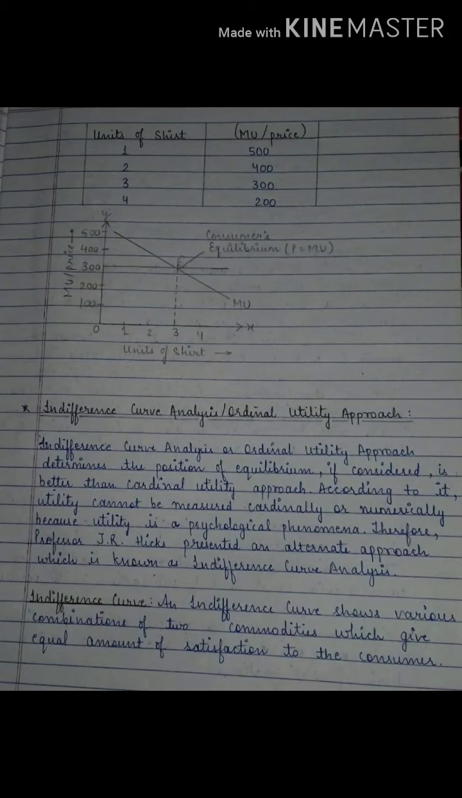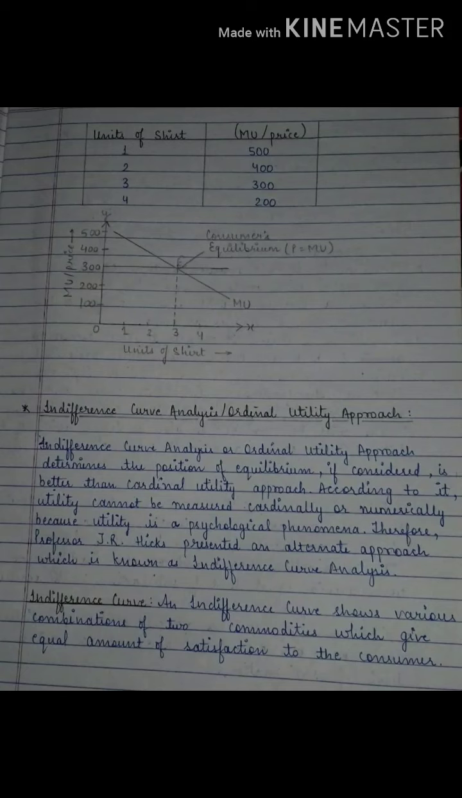Therefore Professor J.R. Hicks has presented an alternate approach which is known as indifference curve analysis. Later on we will study how the indifference curve is presented, how it looks like, what the diagram is, everything we will check out. But right now you just understand that indifference curve analysis is a presentation which shows the consumption of two commodities and judges where we are getting the level of satisfaction.